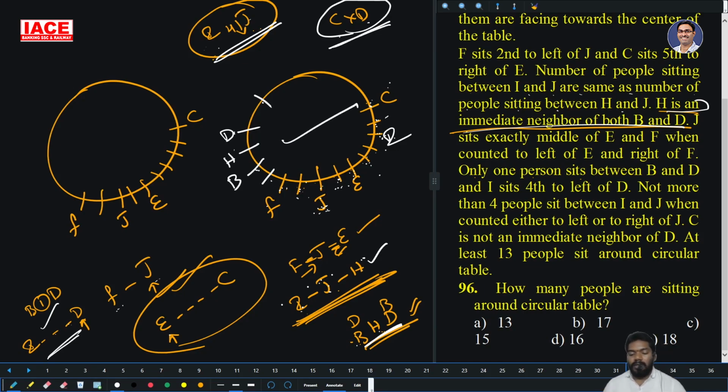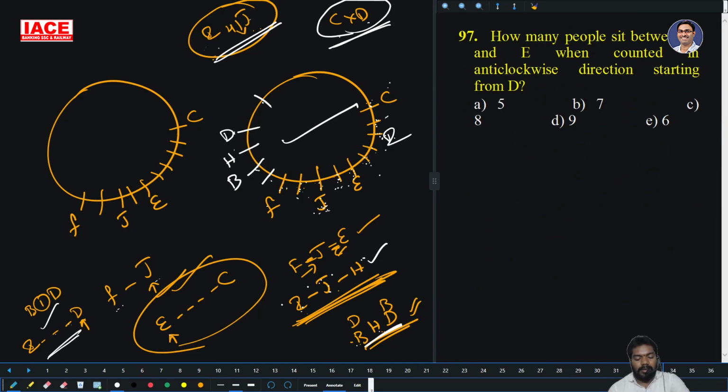And they are saying more than 13: 1 2 3 4 5 6 7 8 9 10 11 12 13 14 15. At least 13, the total is 15. Then question number 96, how many persons sit in the circle? 15. Option C is right. Then there is no chance. I am checking left side of J, then after I am checking right side of J. That's it.